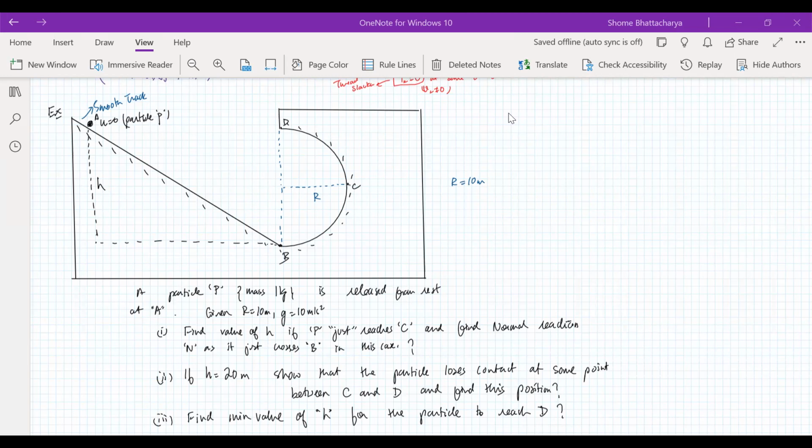Okay. So if the particle is just stopping at C, the height gained from B to C should be equal to that radius. Half mv square here is converted into potential energy. So it's as simple as that. So h needs to be how much? It needs to be exactly 10. So the critical condition for C is that speed should be 0 at C if it is just reaching C but not going beyond.